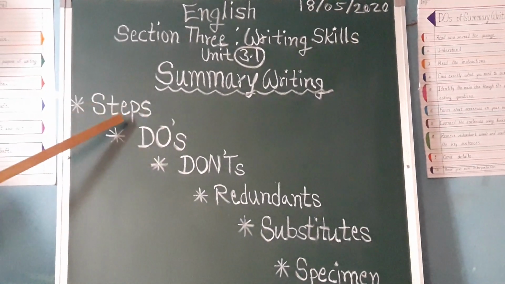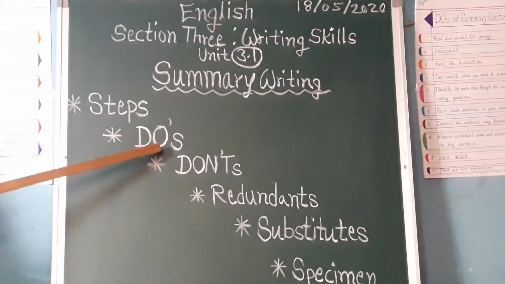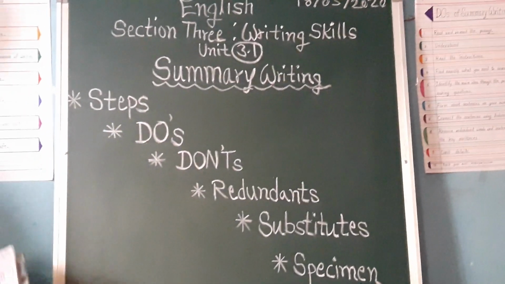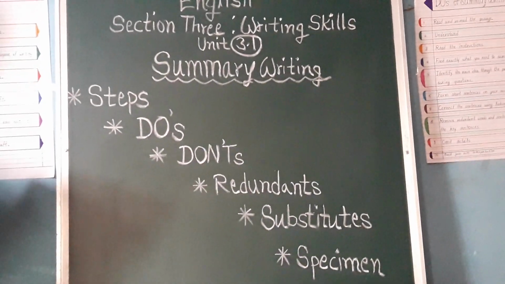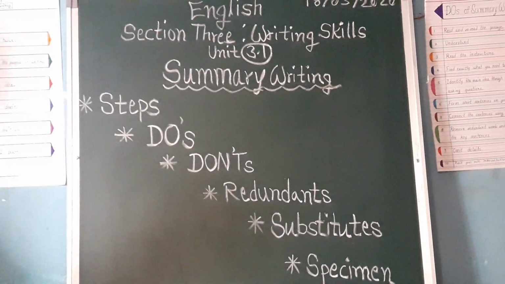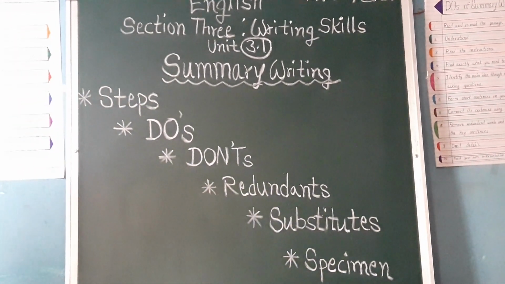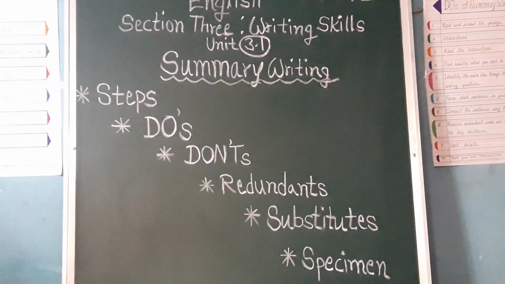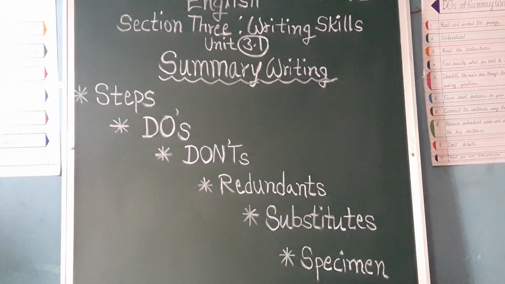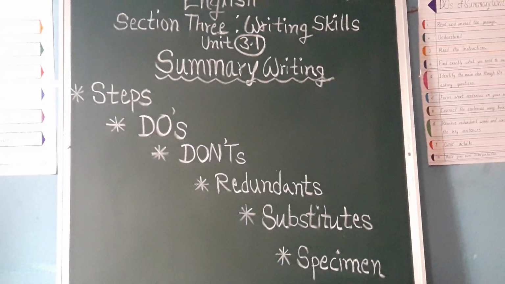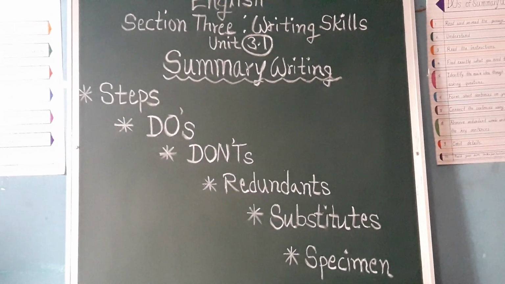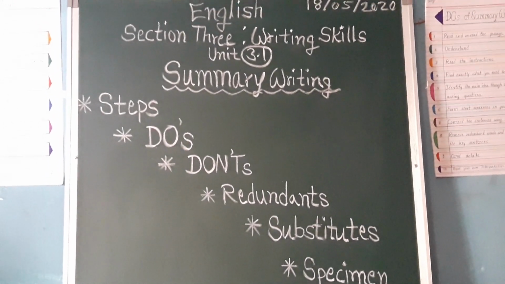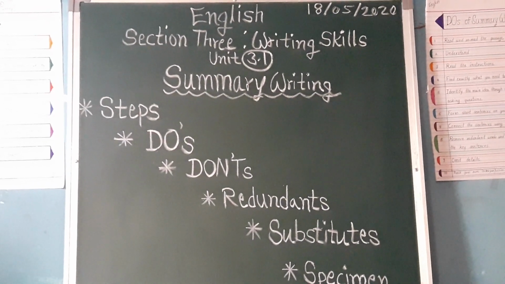You have to concentrate on all these points and try to understand. Actually, you all are aware of the skill of summary writing. Summary focuses on the content of the given passage. It makes clear the concept of the passage. Summary should be written as 1/3 part of the passage.